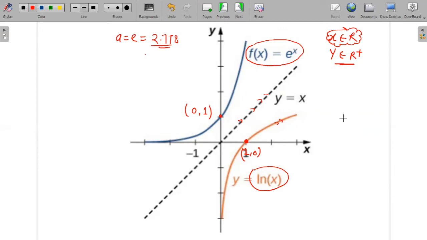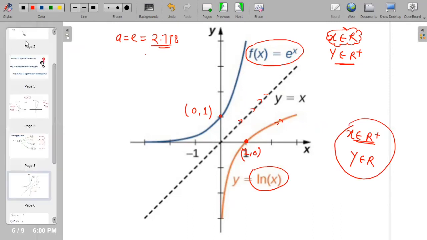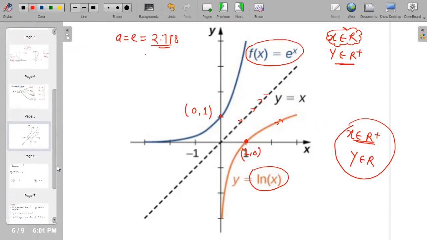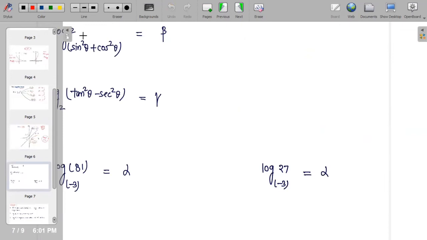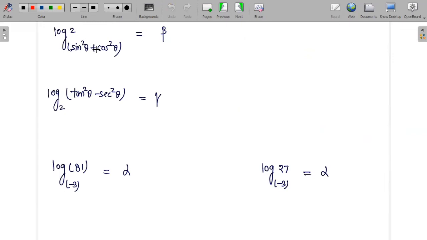Similarly, if you try to find out the inputs and the outputs for y equals ln x, you would see that in y equals ln x, your x will take only positive values, and based on this, I'll end up getting the output belonging to R. That is the reason why we don't consider any negative base. Now, let me further explain this theory part with the help of a couple of questions.